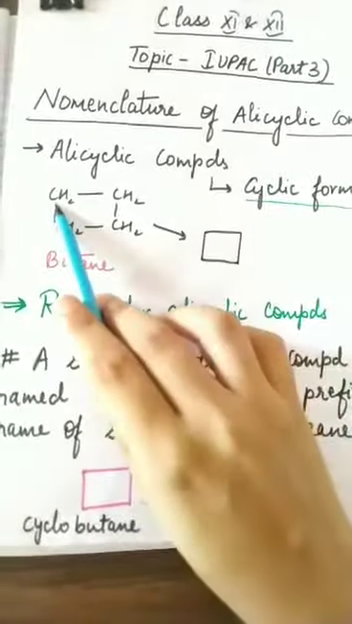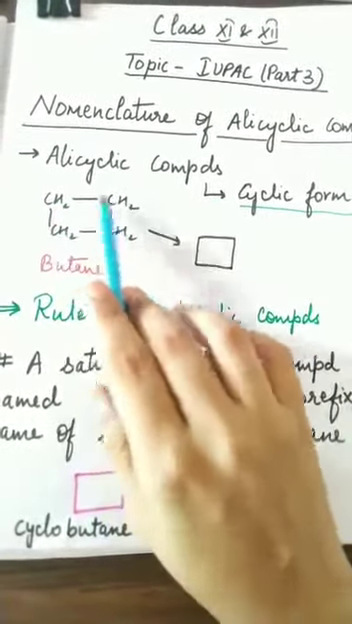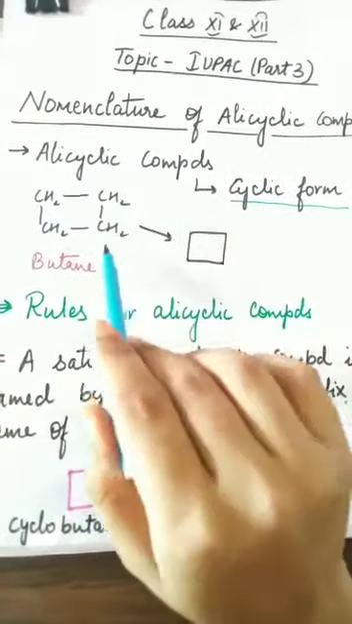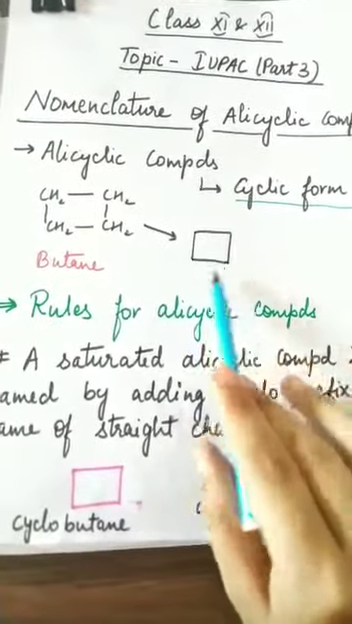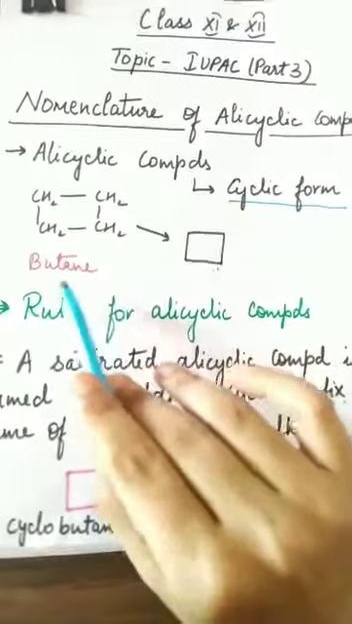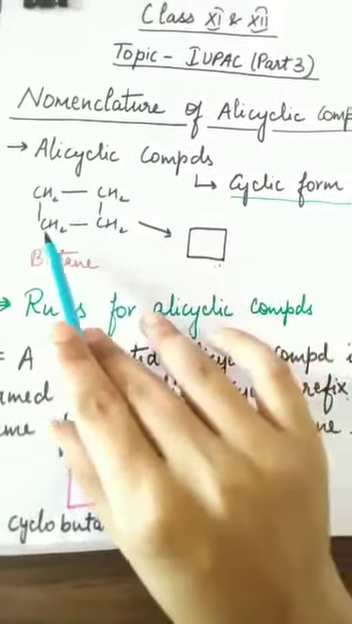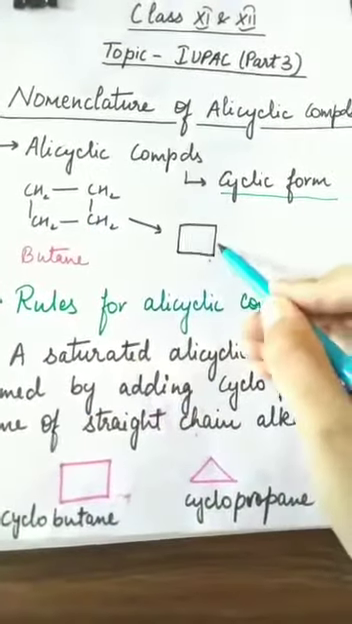Now suppose here you can see how many carbon atoms there are: 1, 2, 3, 4. 4 carbon atoms are there and they are in the form of a ring, a square type ring. So this is also a ring. It is called butane. Why? Because 4 carbon atoms are there and a single bond is there. So its name is butane. It can be written like this.